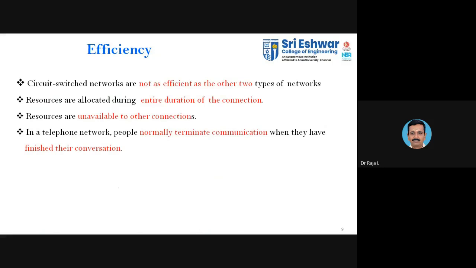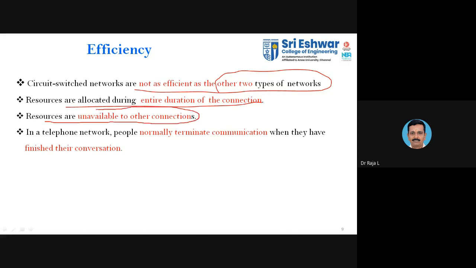Then efficiency. Circuit switched networks are not as efficient as the other two types of networks. Since we are using a dedicated bandwidth, whether or not you are transferring data, once the connection is established, the resources are allocated. Even if you are not transferring any data, until you terminate, the resources remain allocated. The resources are allocated during the entire duration of the connection, and they are unavailable to other connections.